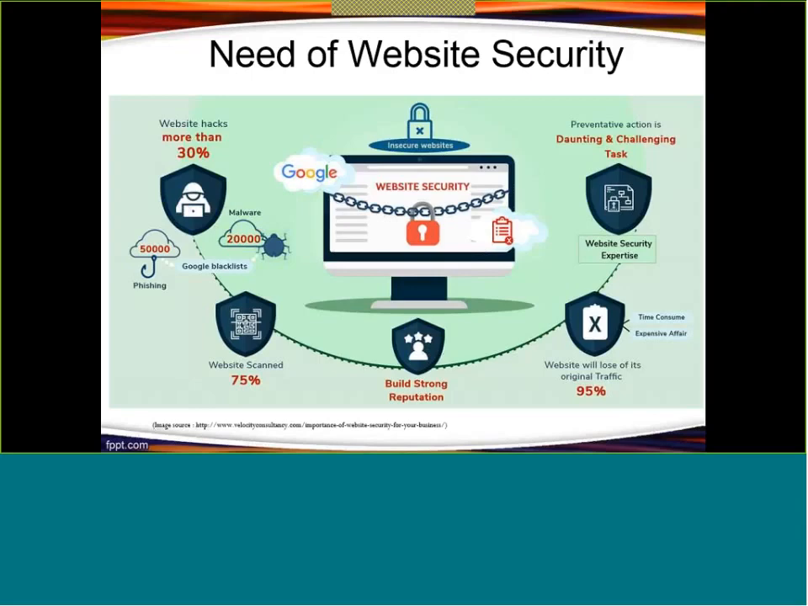Due to this type of risk, these websites lost more than 95% of their original traffic, right? If any e-commerce website loses 95% of its original traffic, then you can imagine how much it is going to impact their business, right?